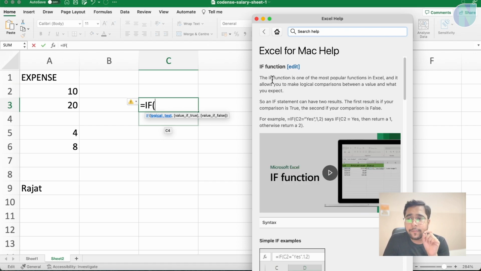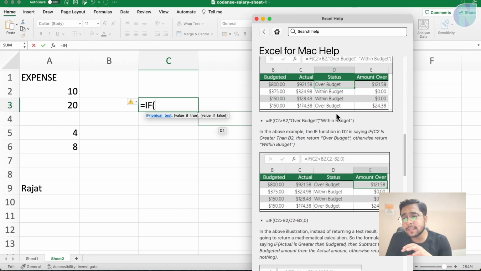It says the IF function is one of the most popular functions. An IF statement has two results. The first result is if your comparison is true and the second result is if your comparison is false. You can see here where my cursor is, there is a logical statement which we are writing. If this logical statement is true, it will evaluate to the first value. If this logical statement is false, it will evaluate to the second value, like else conditions.